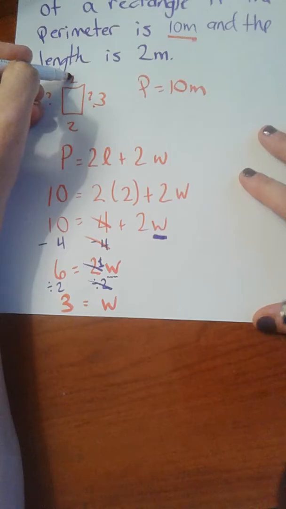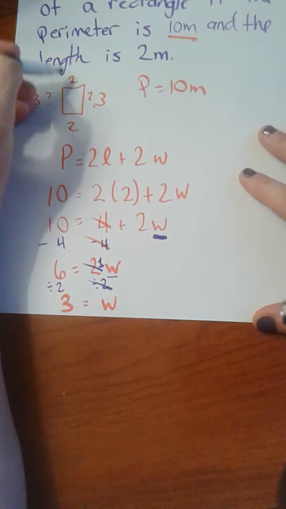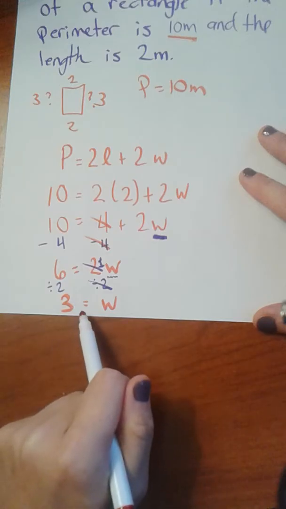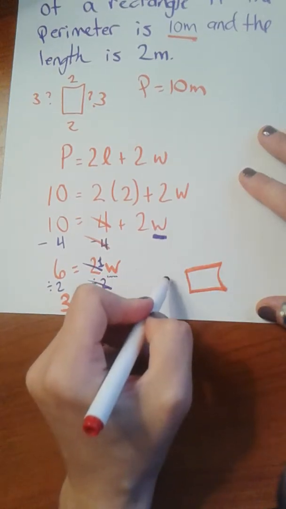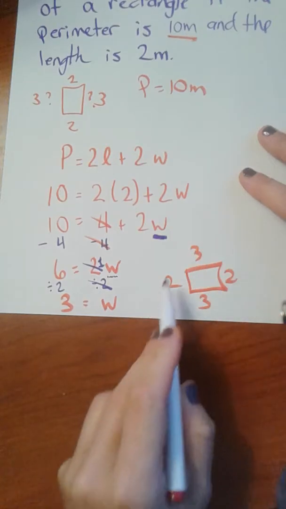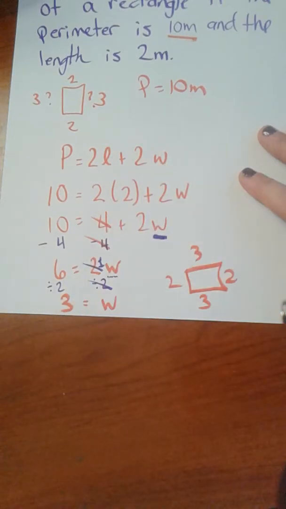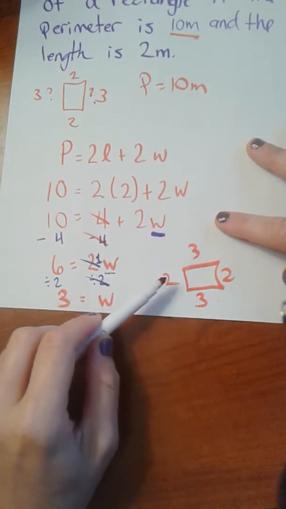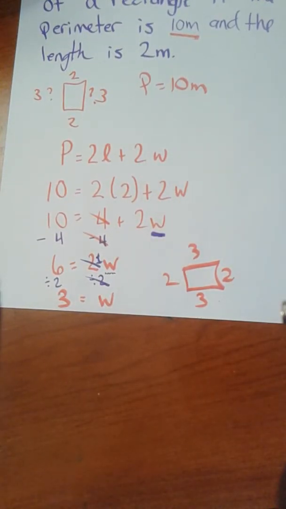And you might say to yourself, well, wait a minute, the width should be less than the length and all that stuff. Sure, but the process is the same. And if you want to check, this total perimeter should be 10 meters. Does 3 plus 3 plus 2 plus 2 equal 10 meters? Sure does.